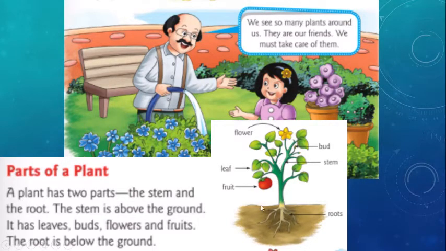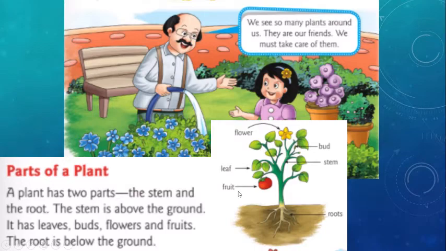So, see the plant, children. Under the ground, root is there. Above the root, one green stem is going on, right, children? So, this is called stem. This is fruit, leaves, flowers, and this one is called bud. So, this is the parts of the plant. So, what are the parts of the plant? Roots, stem, bud, flowers, leaf, and fruit.